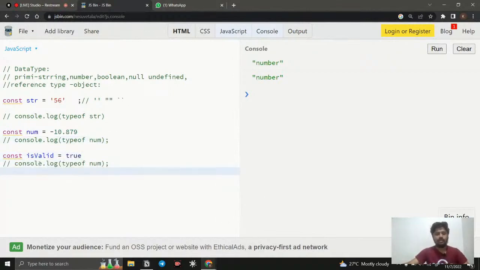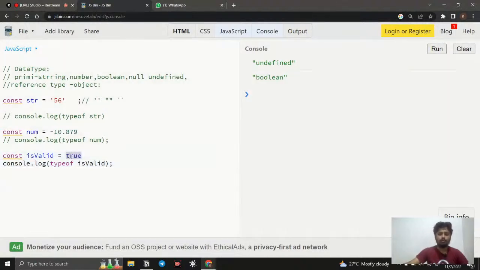We will check it, and you can identify it. Okay, so if we clear and run it, you can see it returns boolean.